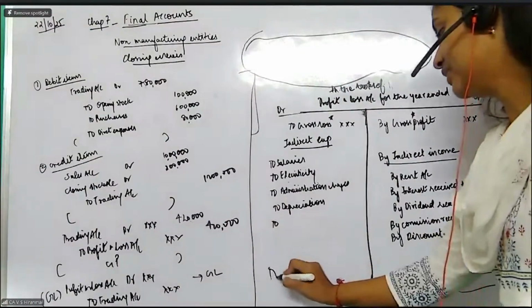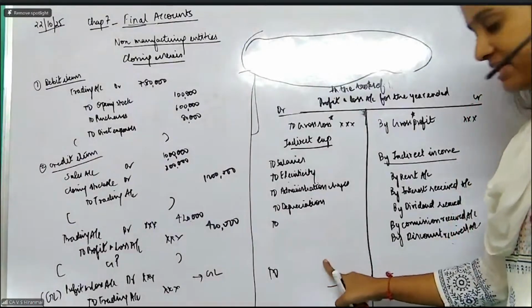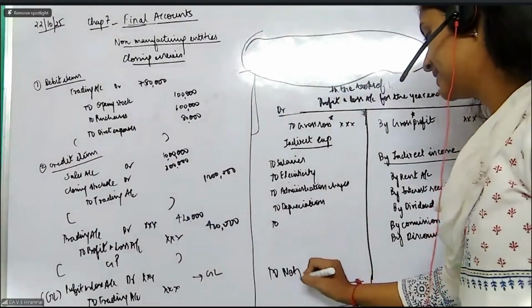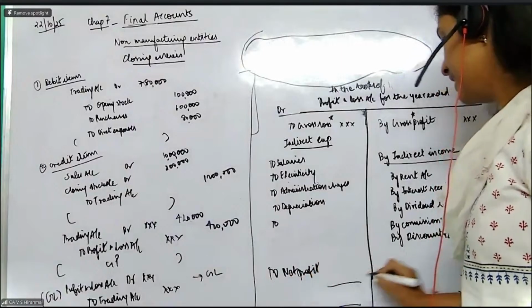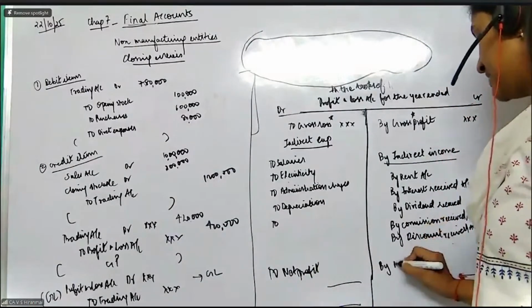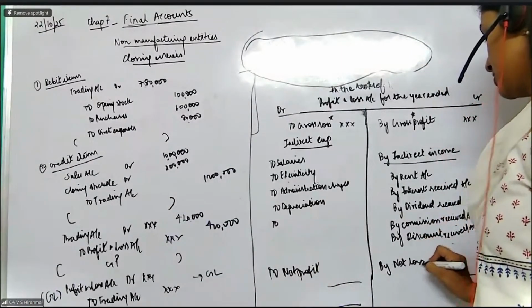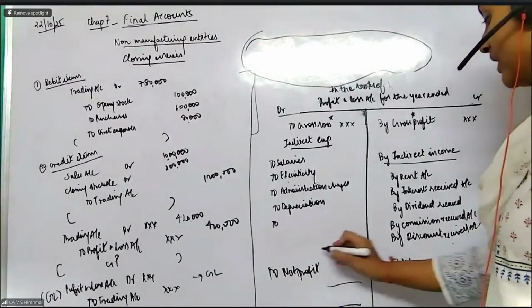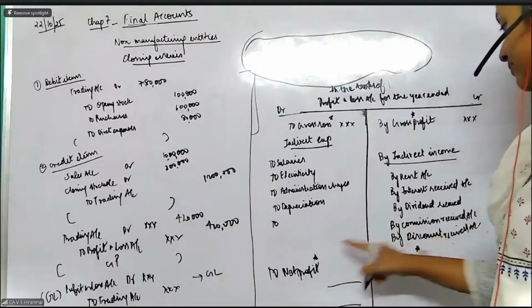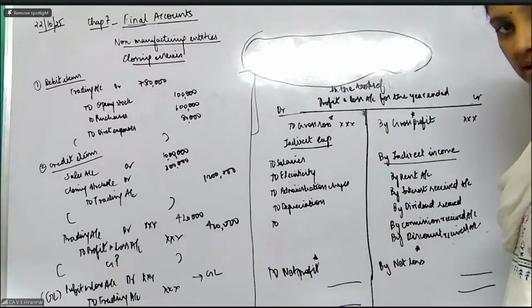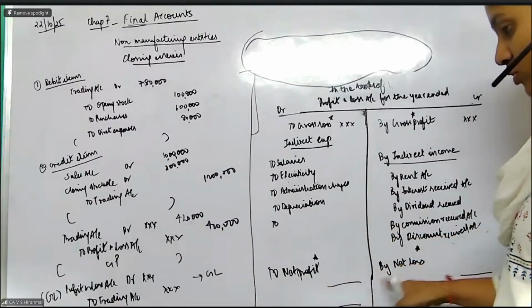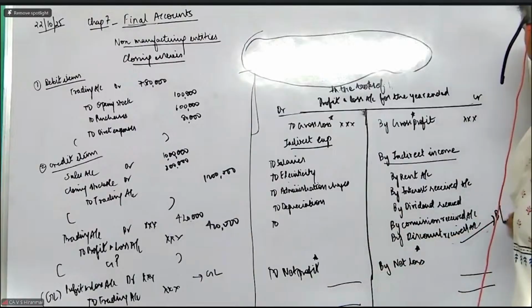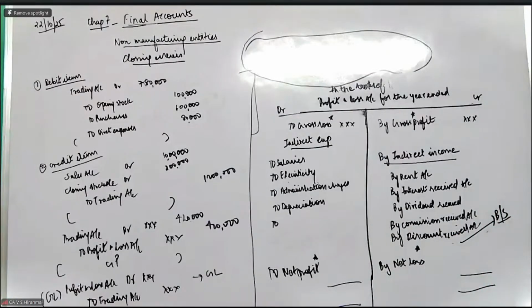If you get your answer or the balancing figure on the debit side, it will be called the net profit. If you are getting it on the credit side, it will be called the net loss. So where will these two go? Either or. You can get either net profit or net loss, not both together. So these two, you will be taking into your balance sheet.